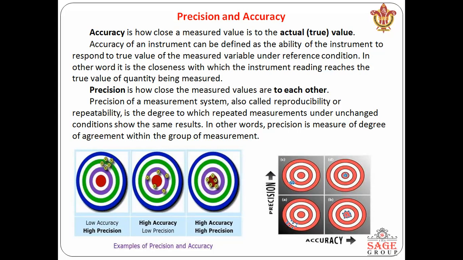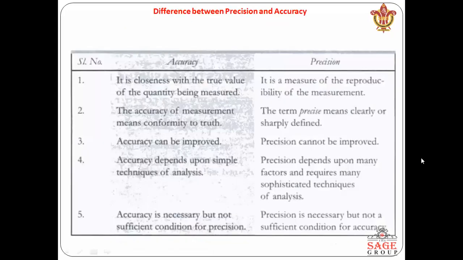In this case, how precise are our results? Here we identify different kinds of results: low accuracy high precision, high accuracy low precision, and high accuracy high precision. These are the representations of our result.